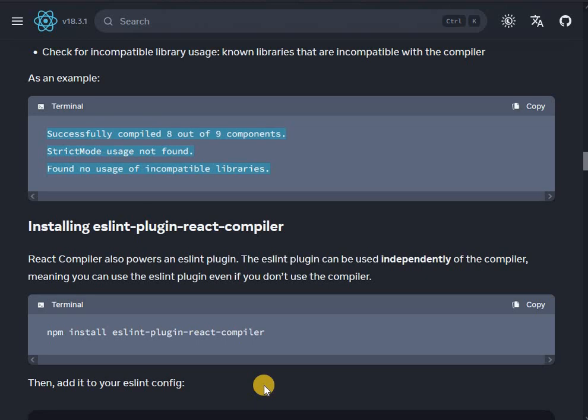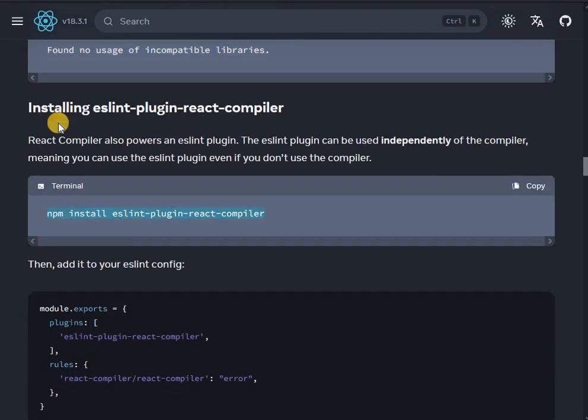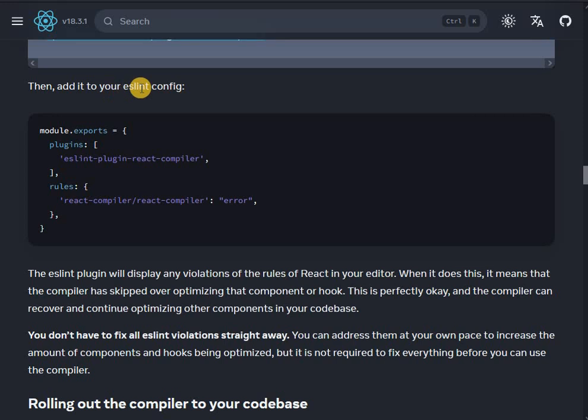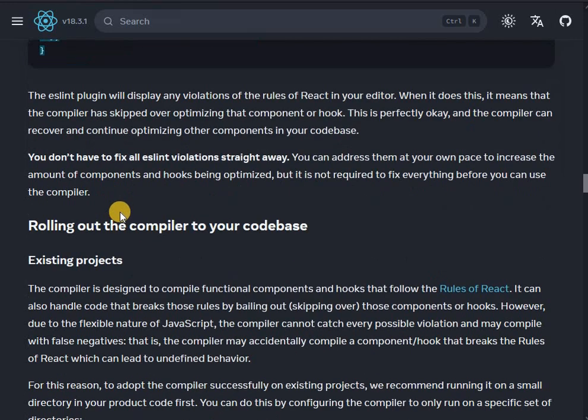The ESLint plugin can be used independently of the compiler, meaning you can use the ESLint plugin even if you don't use the compiler. Okay, and this is how we install it. We run this command, then add it to your ESLint config. Okay, ESLint config, we add it.